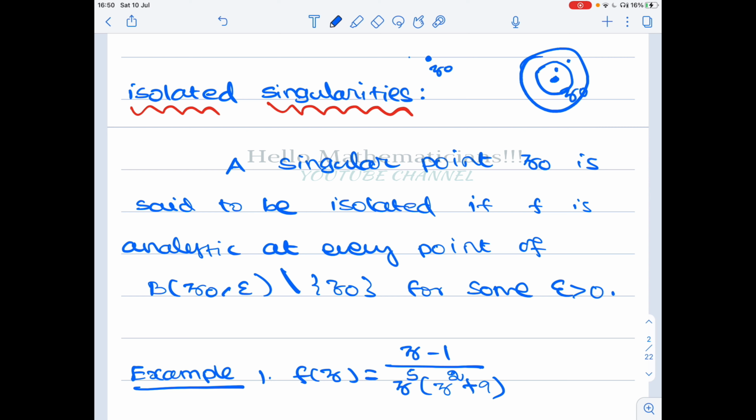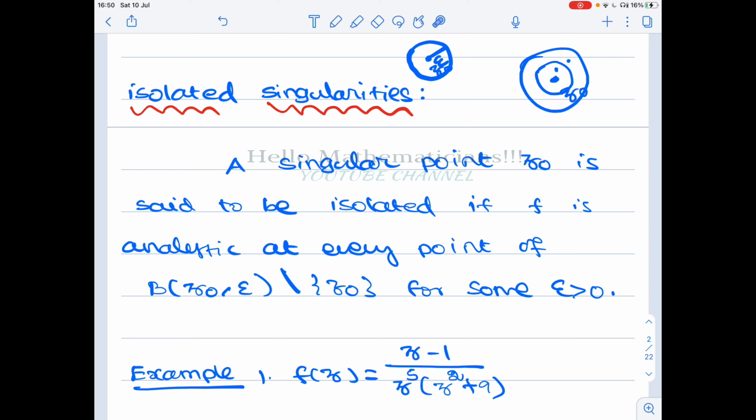Now isolated singularity means that you have the point z naught, and you can find a neighborhood, some epsilon neighborhood, such that if you just remove the point z naught, the center, then inside this neighborhood the function should be analytic. So try to remember what an isolated singularity is.